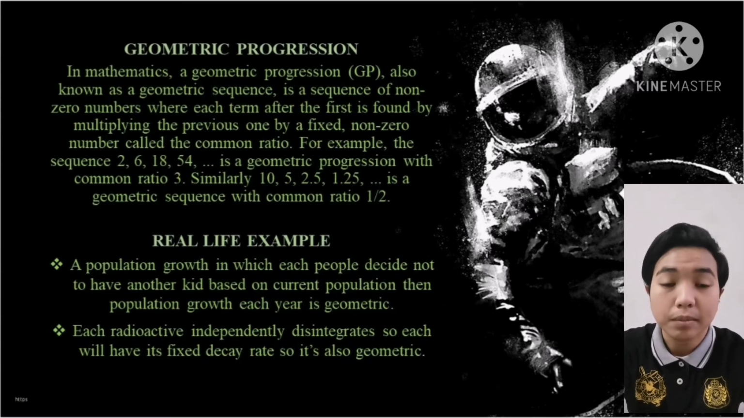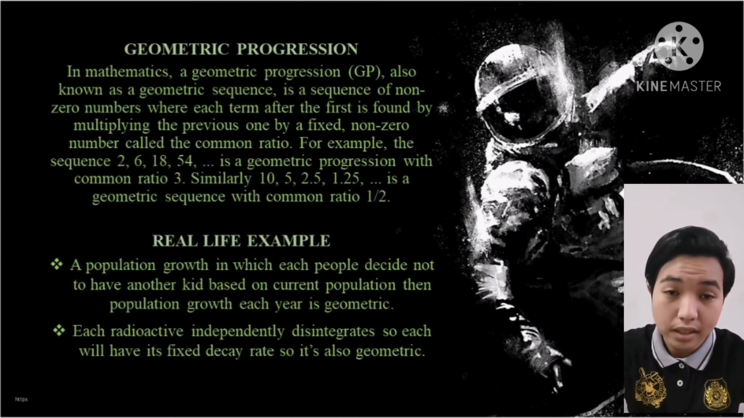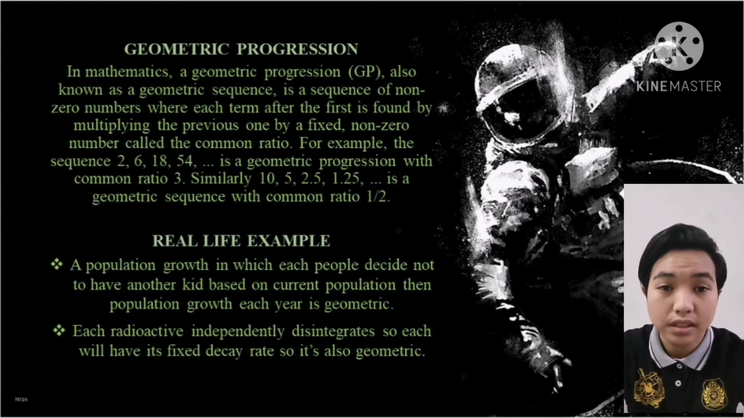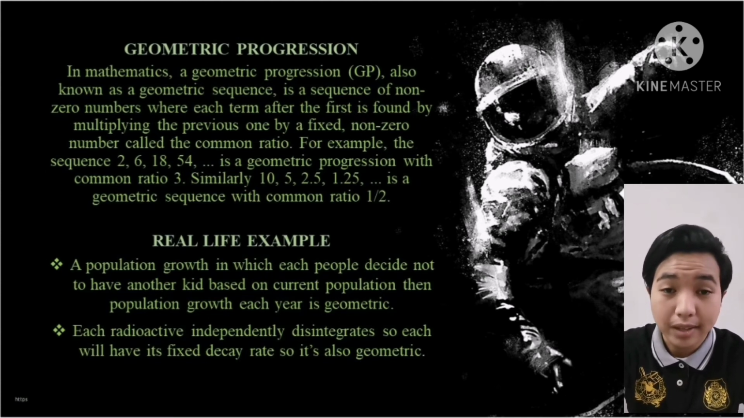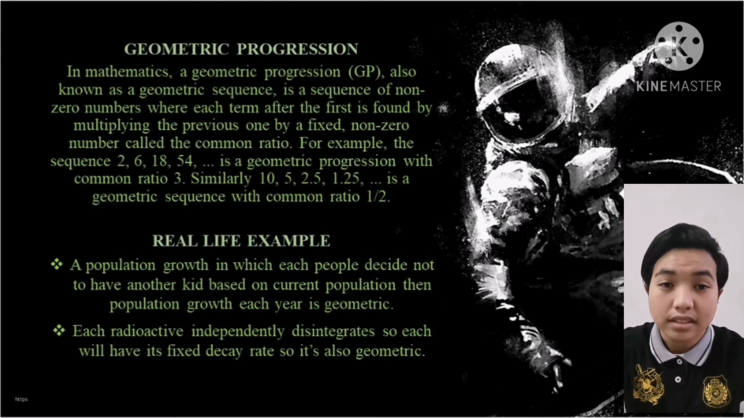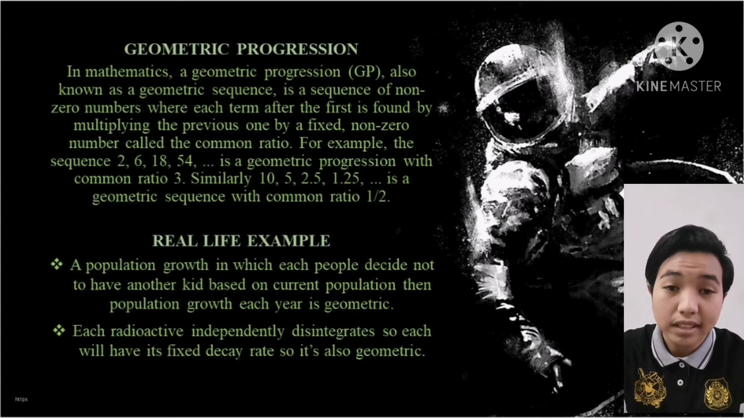The real life example, number 1, is population growth, in which people decide whether to have another kid based on the current population, so the population growth each year is geometric. Second, each radioactive atom disintegrates independently, so each has a fixed decay rate, so it is also geometric.